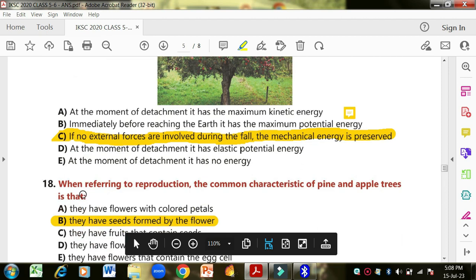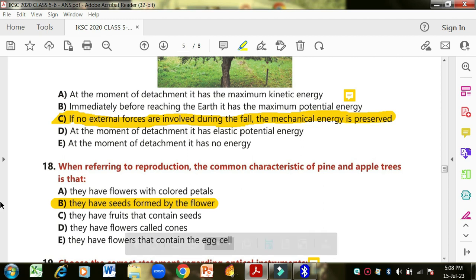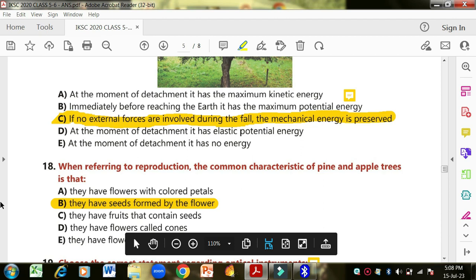Okay, number 18. When referring to reproduction, the common characteristic of pine and apple trees is that they have flowers with colored petals. Pine and apple tree, what is the common characteristic? That they have flowers with colored petals? No, pine doesn't have flowers with colored petals. They have seeds formed by the flower. Yes, this is the correct option, that the seeds are formed by the flowers.